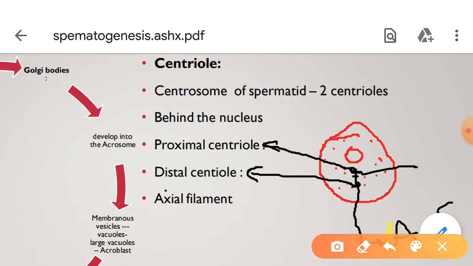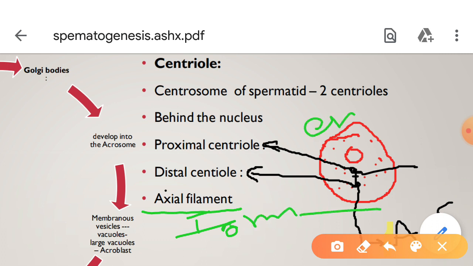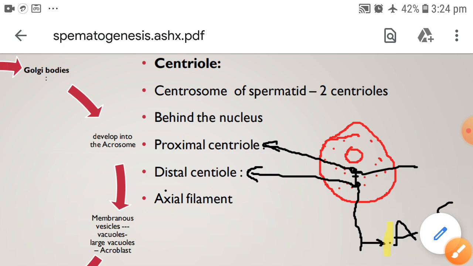The distal end of the axial filament, free from the cytoplasmic sheath, is called the end piece. That is about the centriole.